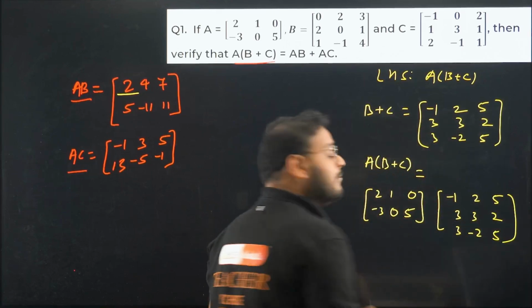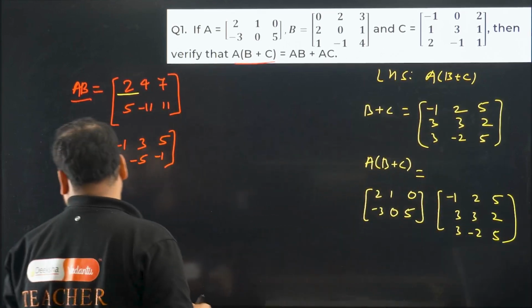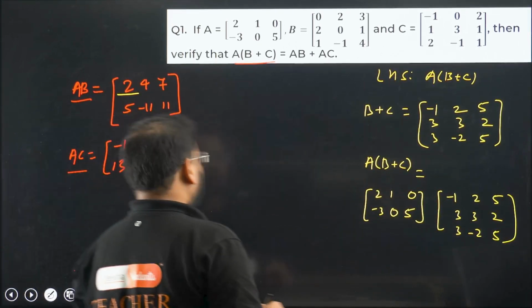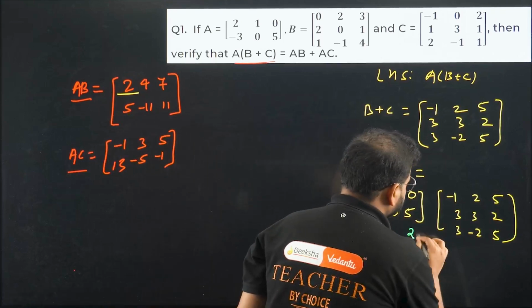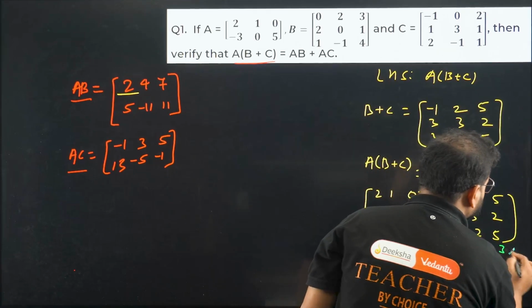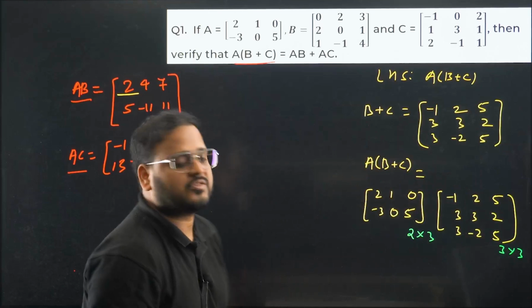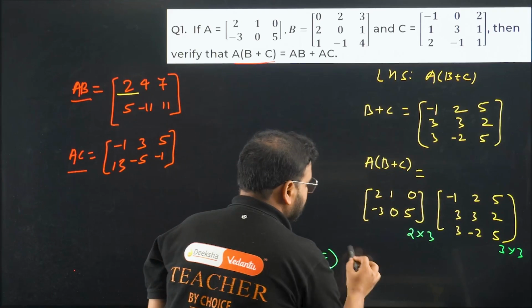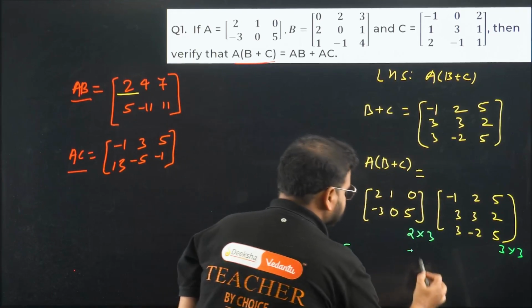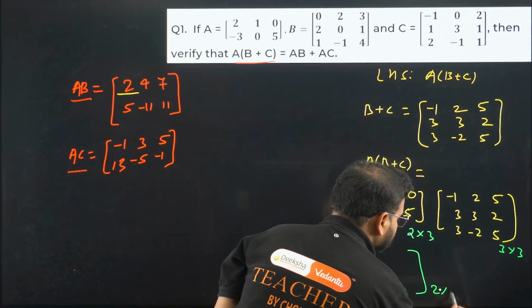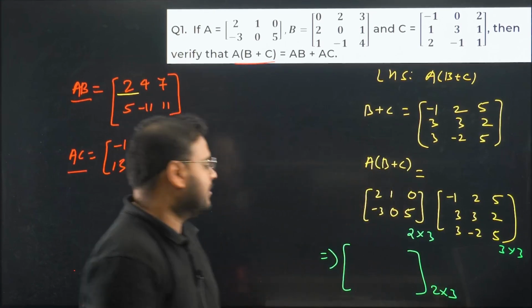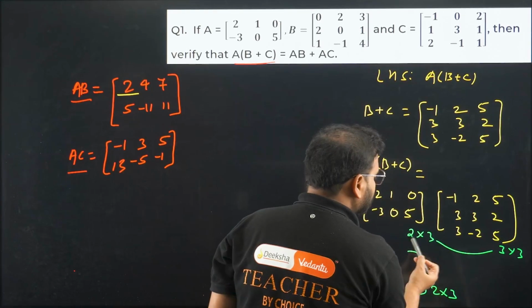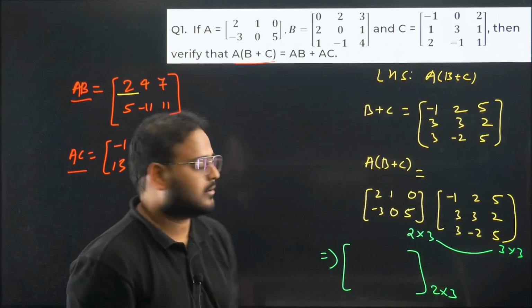Can you multiply it or not? Write the order to cross check. Over here it is 2 cross 3, here it is 3 cross 3. Multiply and get the result. The answer will be 2 cross 3 only, right? This is common, and the resulting matrix order will be 2 and 3.